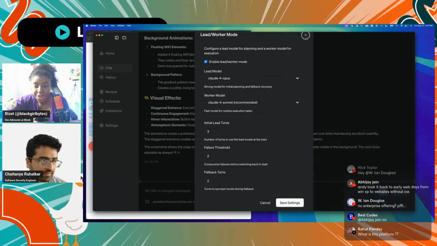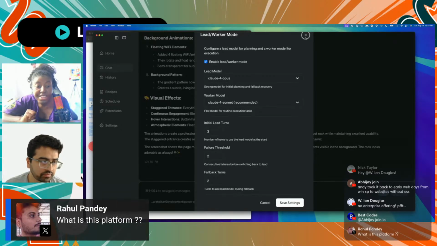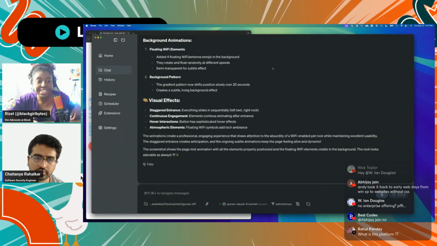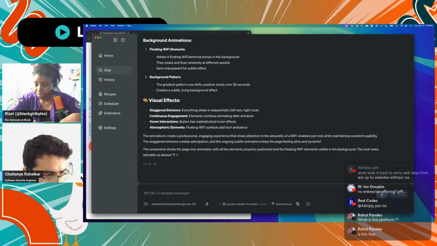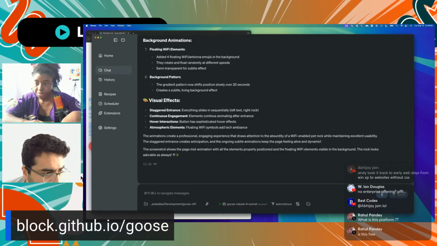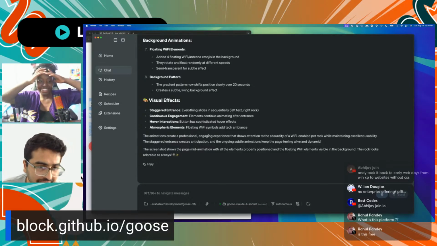I love it. Also, a viewer asked, "What is this platform?" It's Goose. Let me see if I can find a way to show it in the chat. Basically, block.github.io/goose. I'll put a banner up for you to see it. It's an open source AI agent. Sorry, keep going, I just had to show it really quickly. Yeah, this is free. This is open source. I was just answering a question. Yes, thank you.